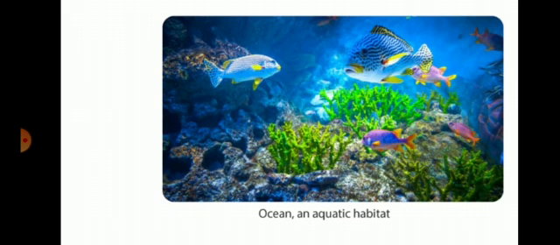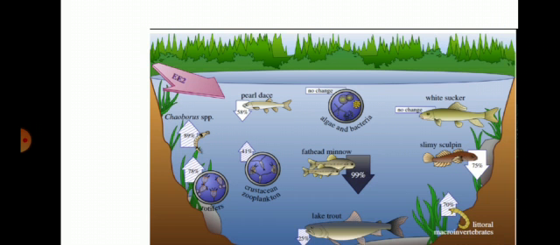Acclimatization: the ability of an organism to make small adjustments or changes in the body in a short period of time to adjust itself to the surrounding atmosphere is called acclimatization. What is acclimatization? The ability of an organism to make a small adjustment or changes in the body in a short period of time, to adjust itself to the surrounding atmosphere.